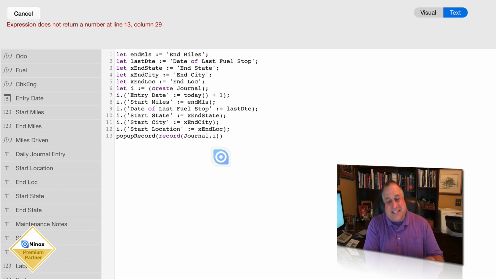However, and this is why we had the redundancy, at some point we need to specifically identify I as a number, because we are using the record function in the Ninox programming language. The Ninox function record takes two parameters.